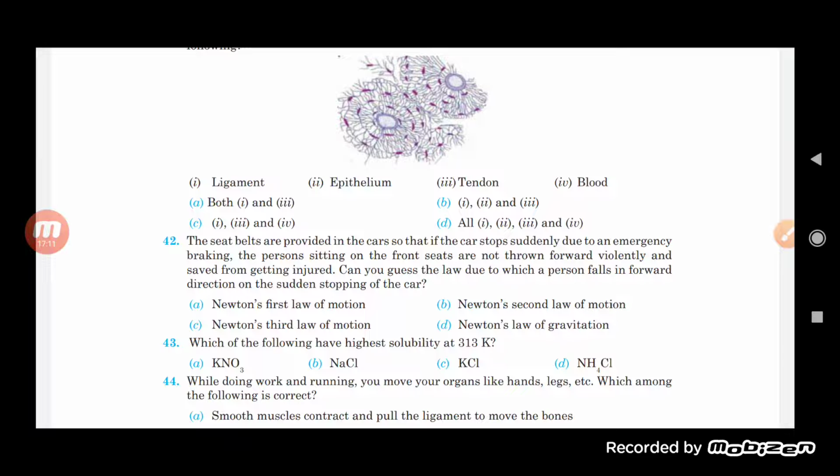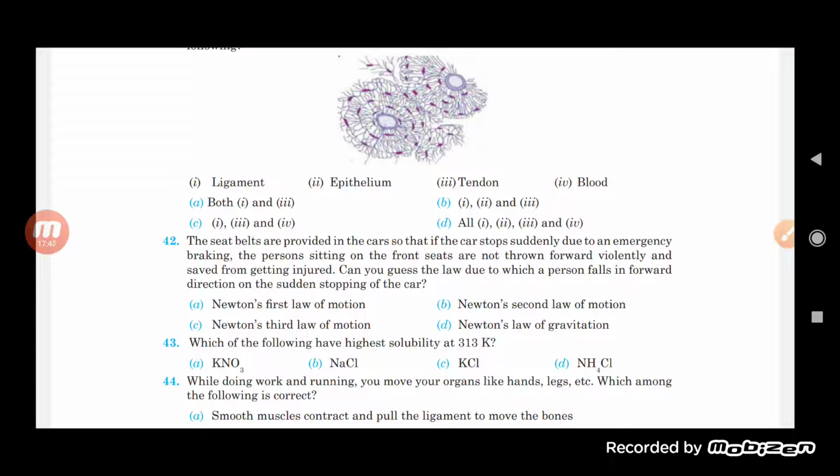Now see here that seat belts are provided in the car so that if the car stops suddenly due to an emergency braking, the persons sitting on the front seat are not thrown forward violently and are saved from getting injured. Can you guess the law due to which a person falls in the forward direction on the sudden stopping of the car? So the seat belt is provided in the car so that if any emergency braking happens, the front seat passengers are not thrown forward violently, and it is also there in order to save the person from getting injured.